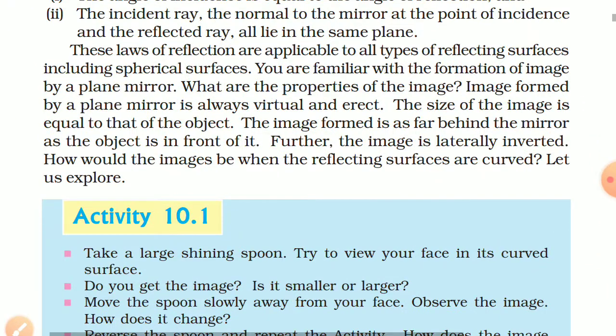Further, the image is laterally inverted. How would the images be when the reflecting surfaces are curved? Let us explore. Okay, further, the image is laterally inverted. Laterally inverted means what? For example, when you raise your right hand, then in the mirror you will find that your left hand appears.